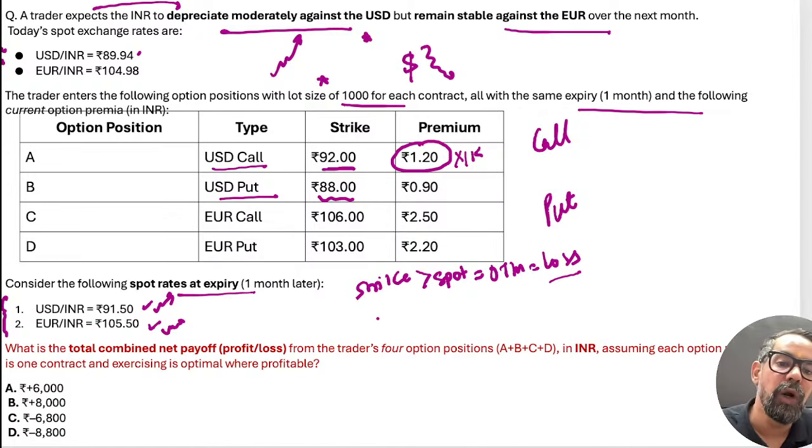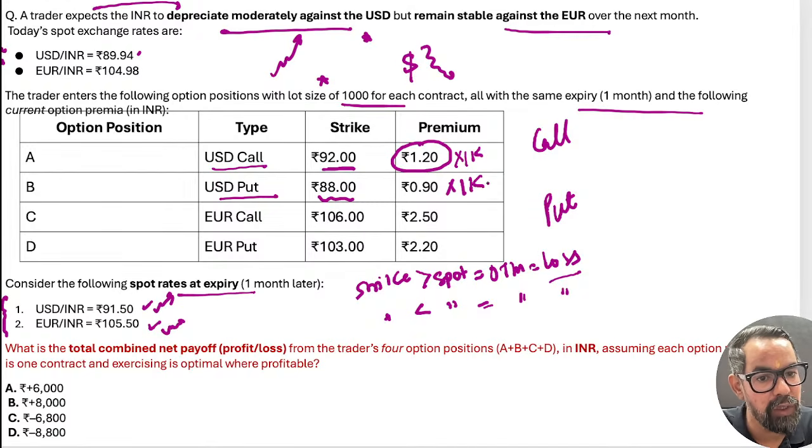So in case of put option, when your strike is less than your spot, that is, when spot is greater than strike, again that is out of the money and again a loss situation. So strike was 88 and the spot was 91.50. Again he loses in this particular case 1000 into 1900 rupees.